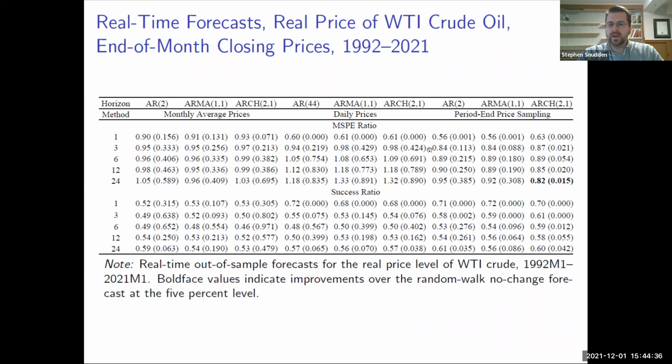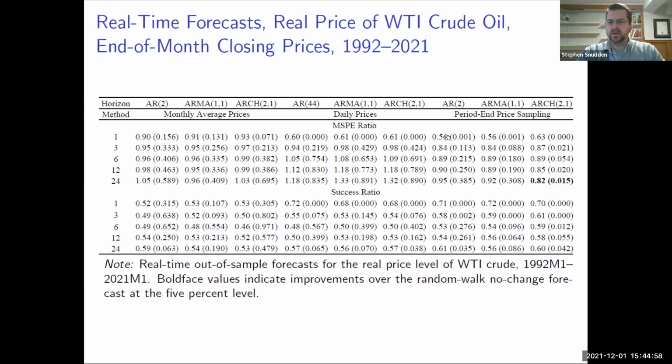However, just estimating the models on the daily data and then aggregating up can result in up to 40% improvement in forecast accuracy, which do significantly improve upon the average price no change benchmark, but as noticed by the absence of bold values is not significant relative to the end of period no change benchmark.